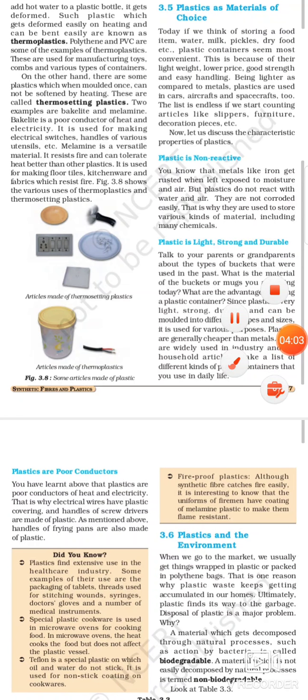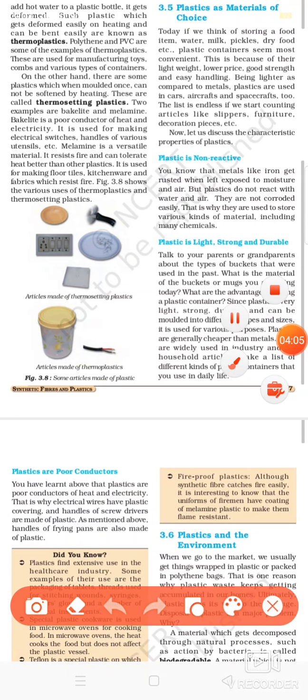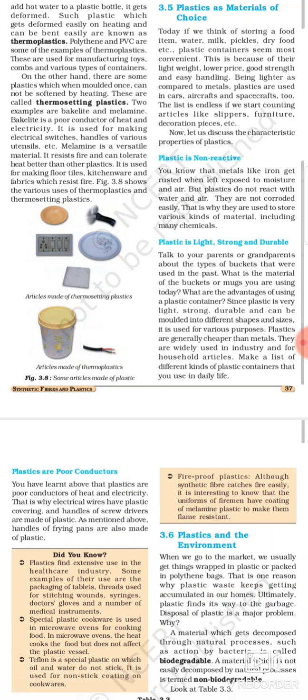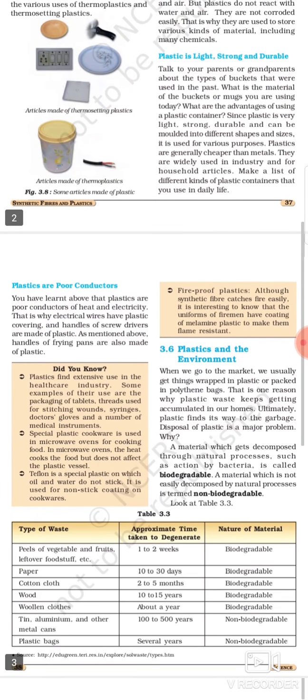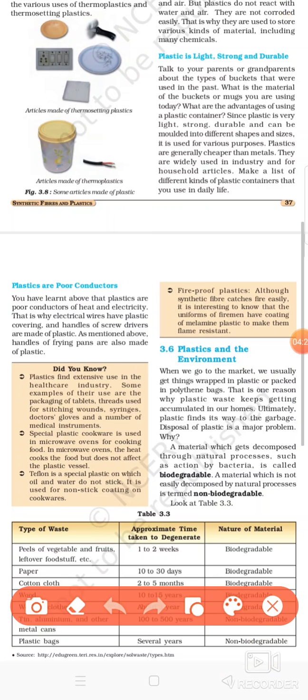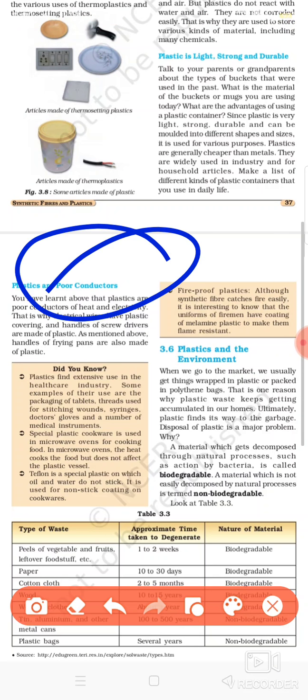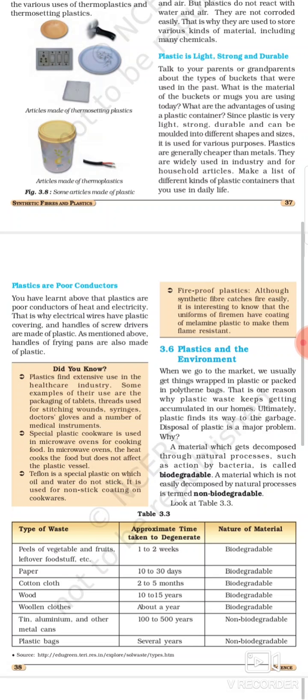Plastic is light, strong and durable also. Items made up of plastic are light in weight, stronger than other materials, and durable also. These are not as strong as metals, but still, if you are using any other substance, you can use plastic, which is better than the other materials.